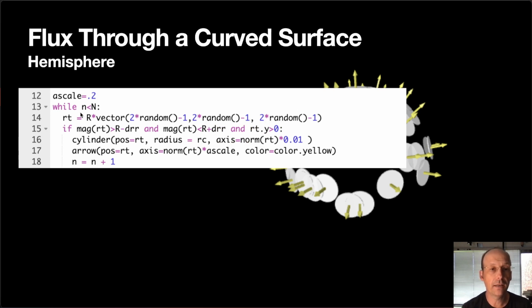Here's how I would do that. So I calculate a random variable, and this is in three dimensions, and then I need to cut out. I make it into a shell, the same thing, but I make the y components greater than 0, so I cut the bottom half off. Now, instead of just putting a sphere there, I put a cylinder, and you'll notice here this axis is important. That's the orientation of the cylinder. It's the unit vector for the location, and that makes sure that they all are pointing away from the origin. And now when I calculate the flux, I can get it all to work.